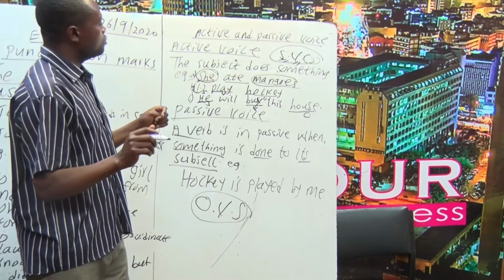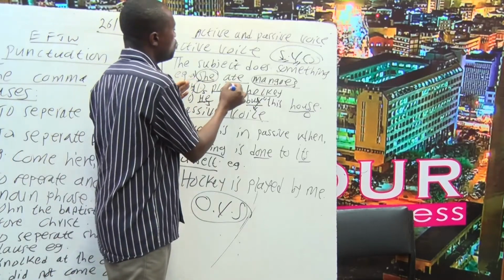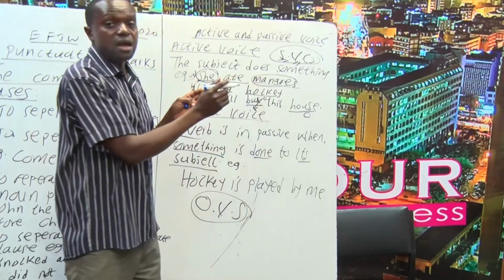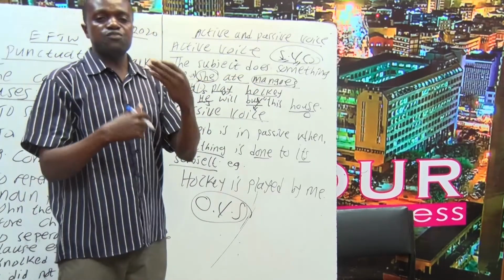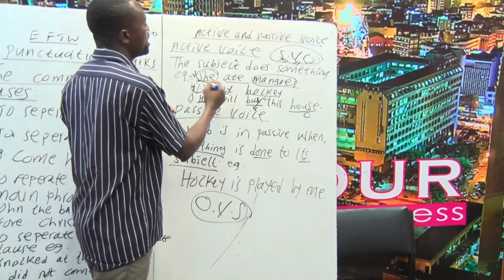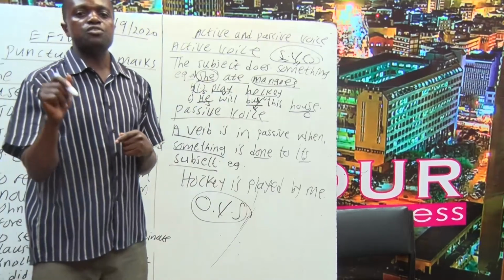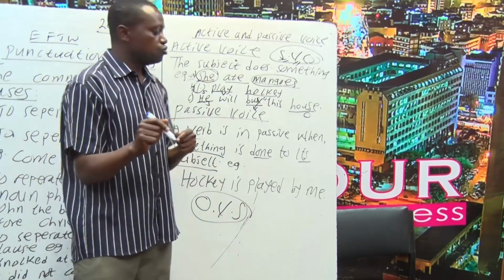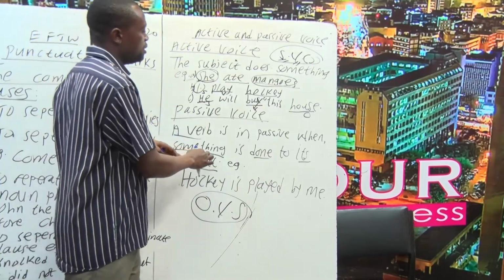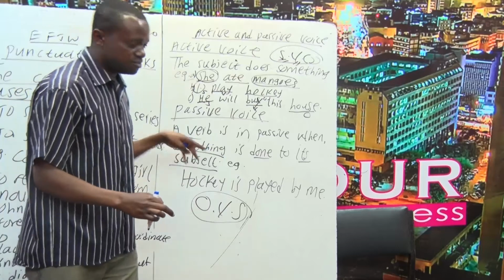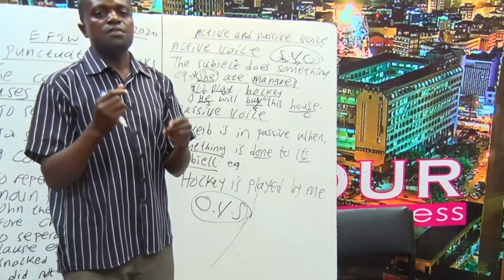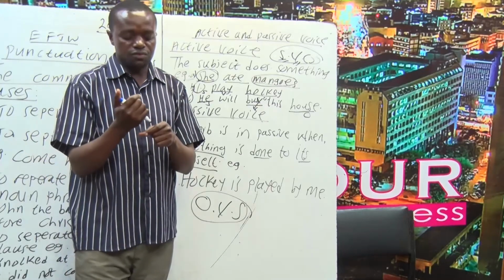Or else when you're talking about she ate mango, for example, in our first example here, she ate mango. This is an active form of the sentence. Now when you want to transform it into the passive form, it's going to become mangoes were eaten by her. So when you're writing a sentence in passive form, you are saying that something is done to the subject of that particular sentence.